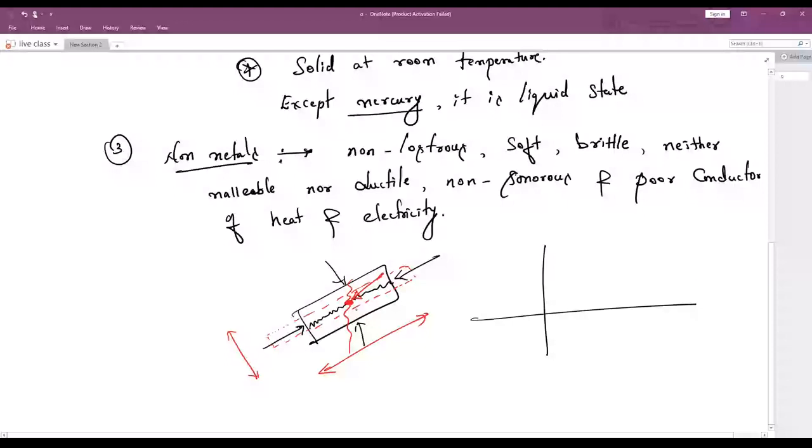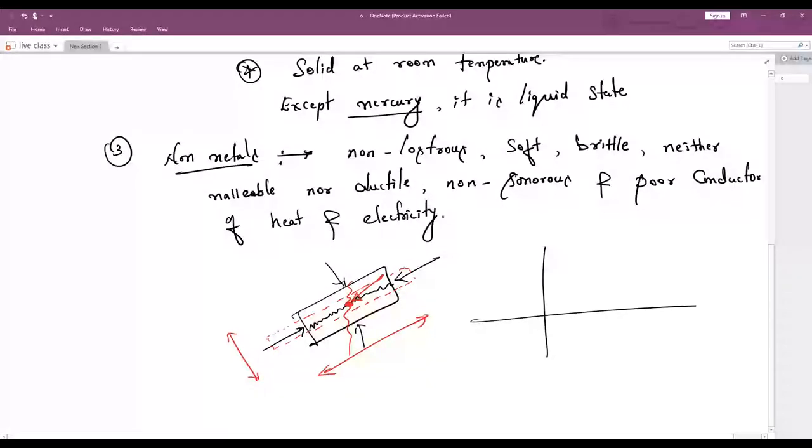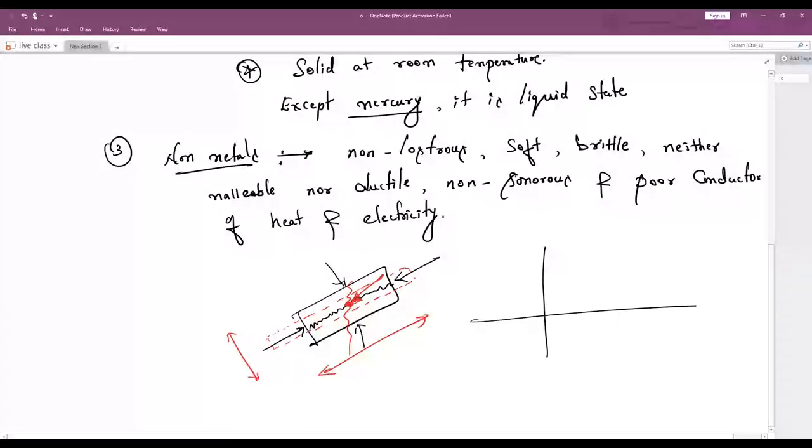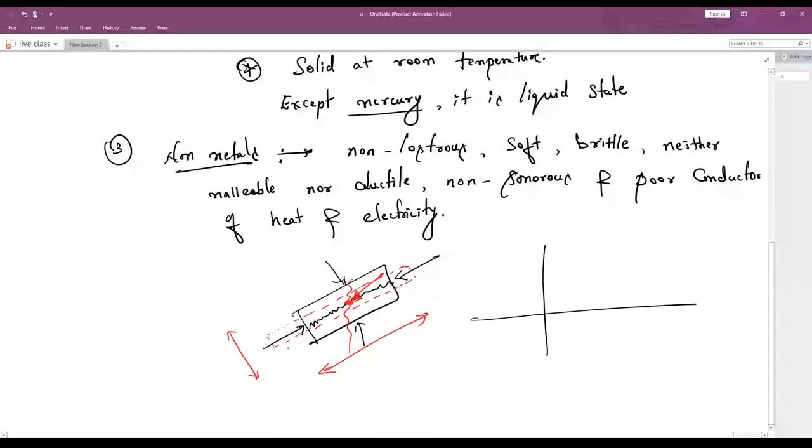Once this stress develops, once the crack starts, once it attains the critical temperature, only then will the deformation take place. Only then can you see a change in the shape. Before the critical temperature, the shape will not change. Once it attains the critical temperature, the shape will start changing. Understood? What is my point?